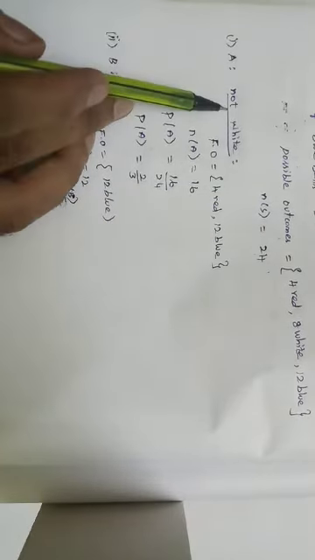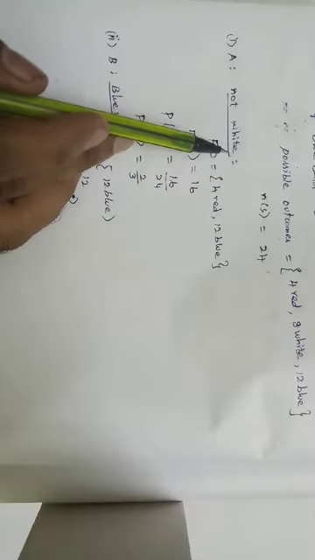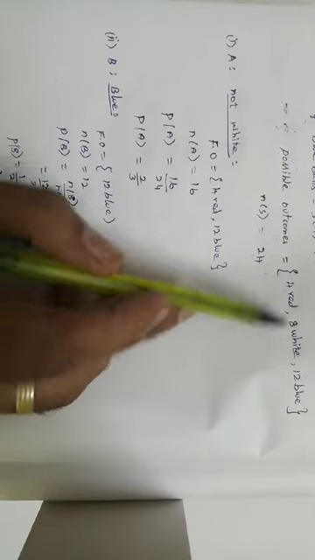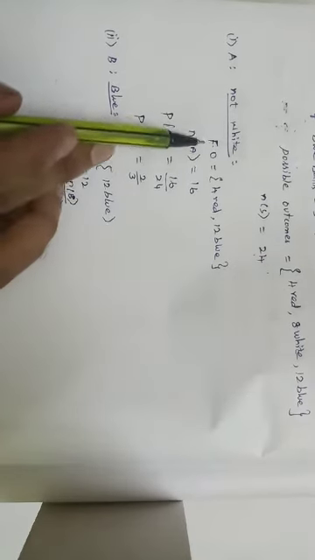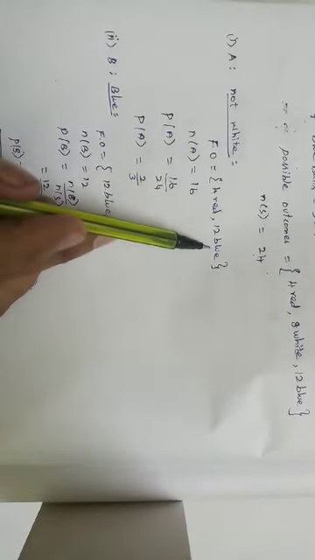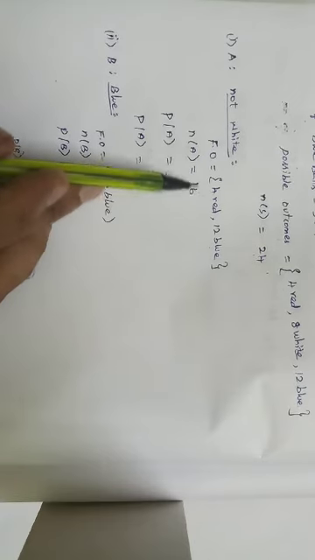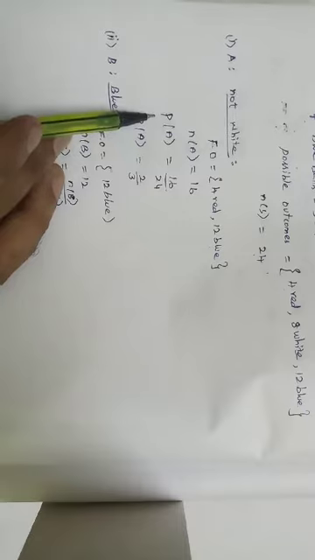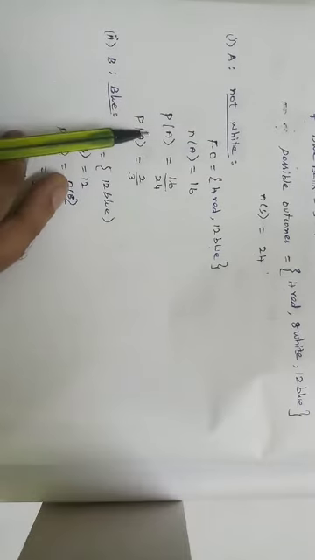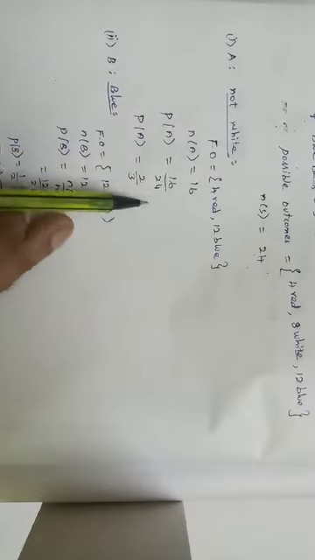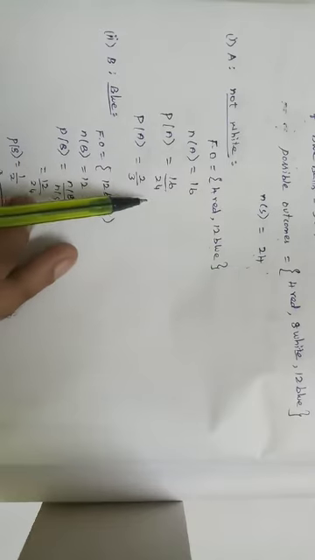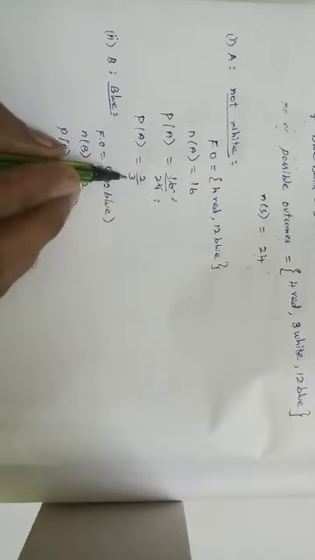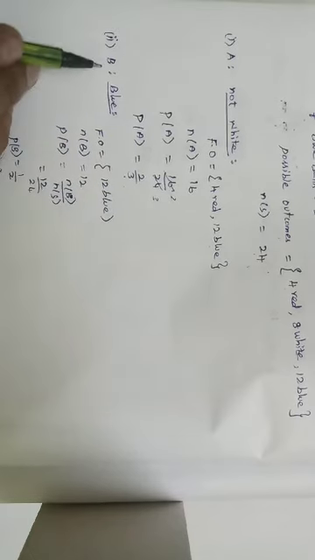Subdivision number 1, not white. Not white means we have to leave the white and choose the remaining, red and blue. So favorable outcomes are 4 red and 12 blue balls, 4 plus 12, 16. So the number of favorable outcomes is 16. The probability of getting not white is 16 divided by 24, favorable outcomes divided by total number of possible outcomes. Simplifying, 8 times 2, 8 times 3, so 2 by 3.